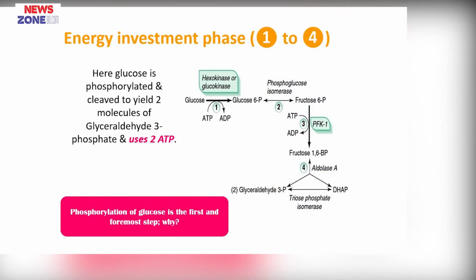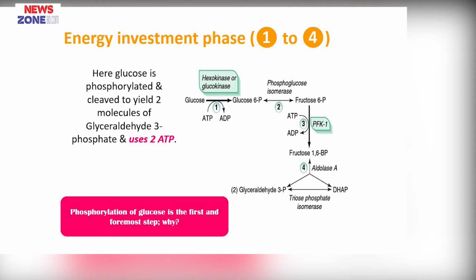So, in the energy investment phase, that means in phase 1, glucose is phosphorylated and cleaved to yield 2 molecules of glyceraldehyde 3 phosphate and uses 2 ATP. That is why it is known as the energy investment phase. And phosphorylation of glucose is the first and foremost step. Why? Okay. So, what happens from step 1 to step 4?